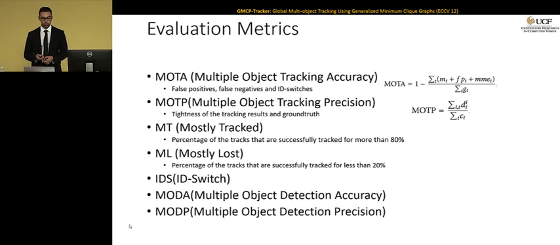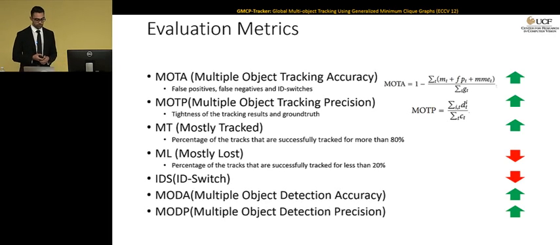Some of these measures we want to be high, such as MOTA and MT, and some of them we want to be low, such as mostly lost and ID switch, and we're going to use them interchangeably depending on what method we are comparing against. But our focus is going to be mostly on MOTA, mostly tracked, ID switches, and also mostly lost, because the others really depend on the underlying human detection that you're using and don't really capture the tracking performance.